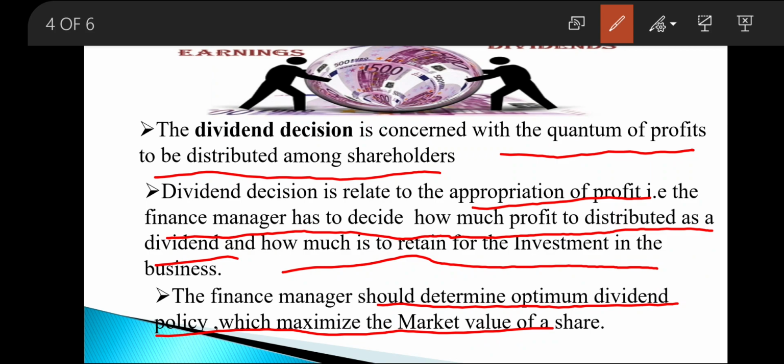So this is all about your financial decisions, right? Investment decision, financing decision and the dividend decision. In the dividend decision, the financial manager simply decides how much to retain in the business and how much to distribute as a part of profit, as a part of dividend, right?